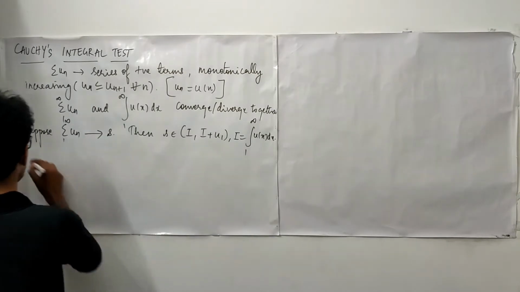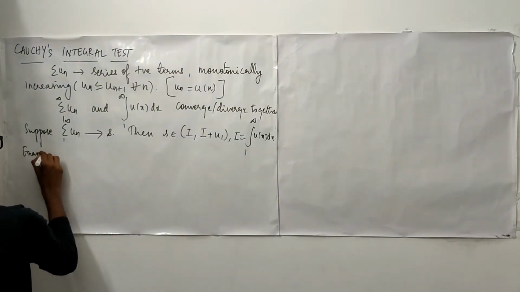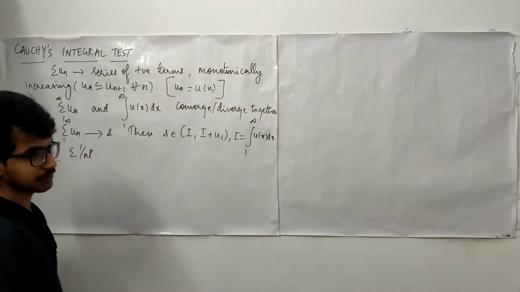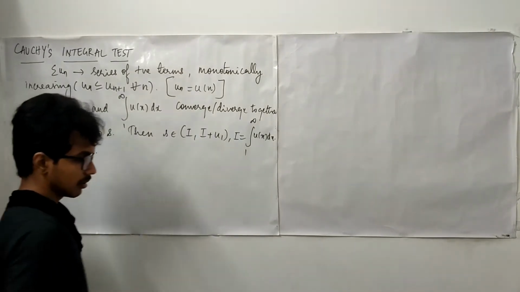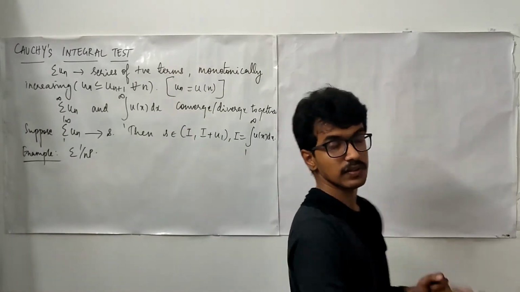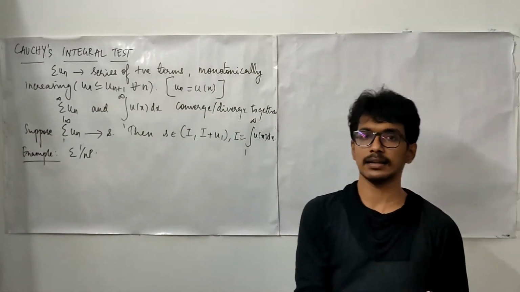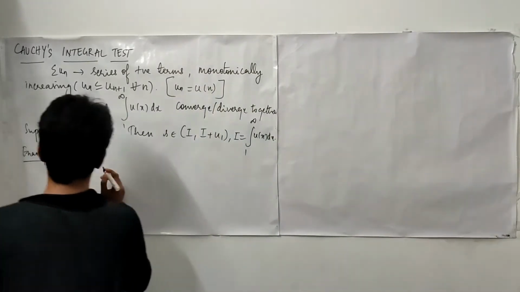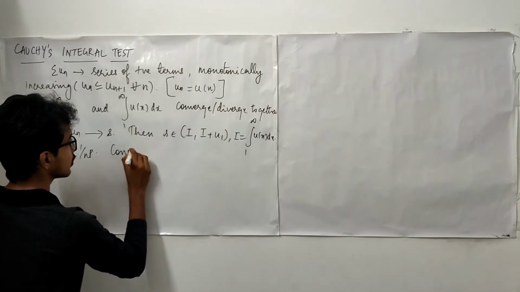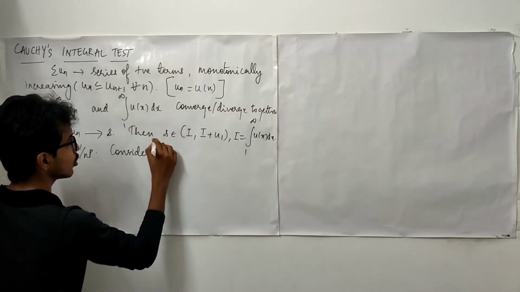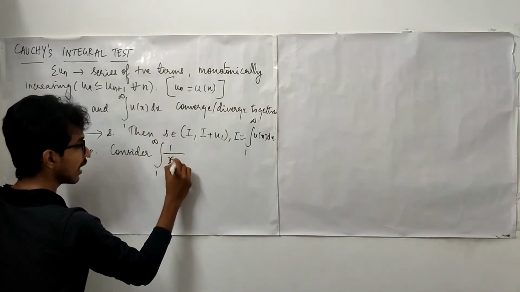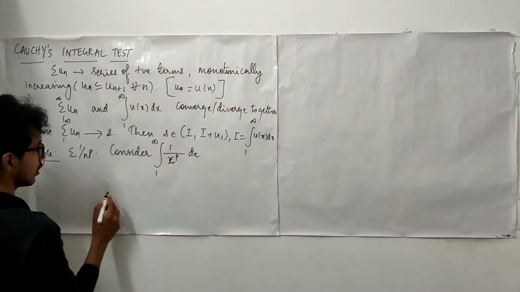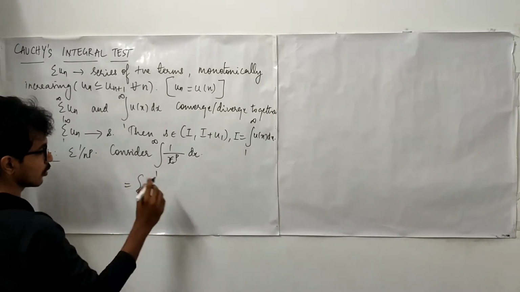Now let us see an example. Summation 1 upon n power p. We have checked the convergence of this series with the help of other techniques. Now let us see with the help of this Cauchy integral test. Consider the integral from 1 to infinity of 1 upon x power p dx. And what is the integral value?